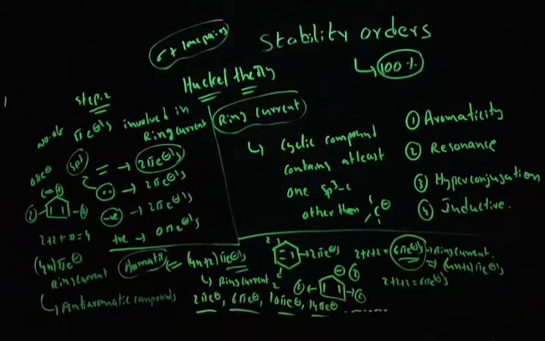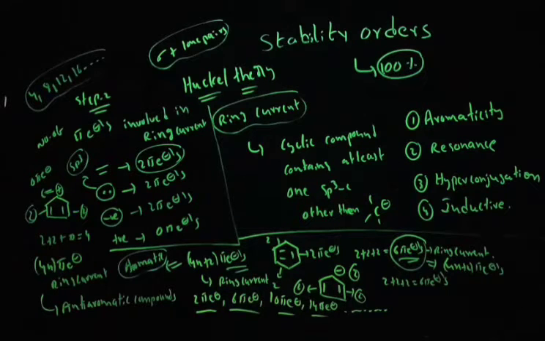If a compound contains ring current and belongs to a 4n plus 2 pi electron system, then it is called an aromatic compound. If a compound contains ring current as well as a 4n pi electron system, put n value 1, you get 4, n value 2 you get 8, n value 3 12, 16, something like this.